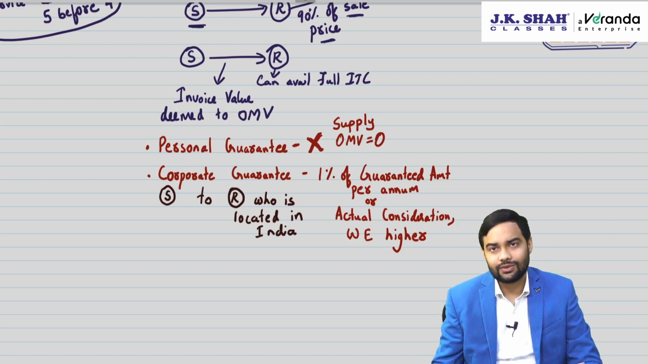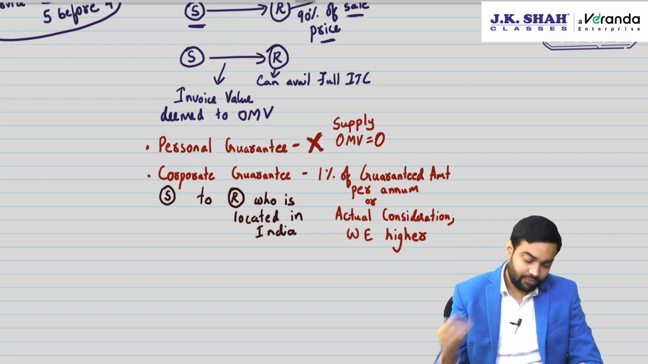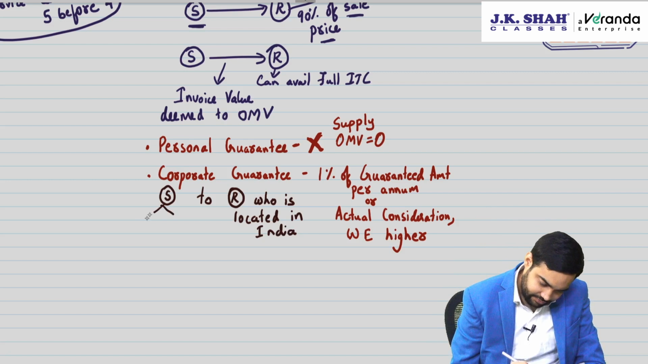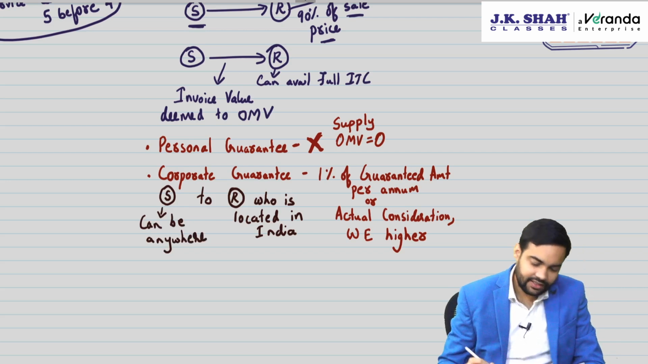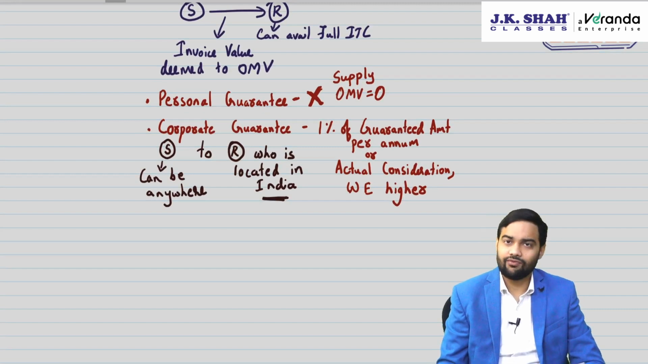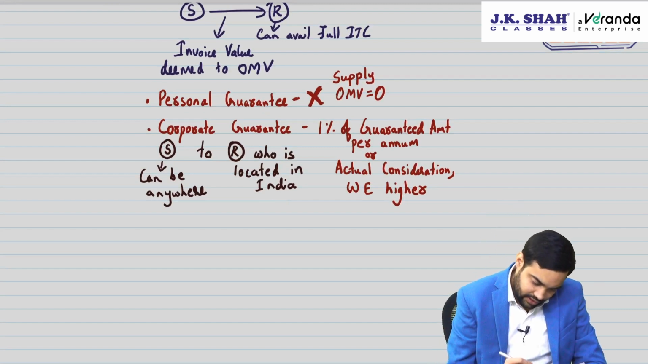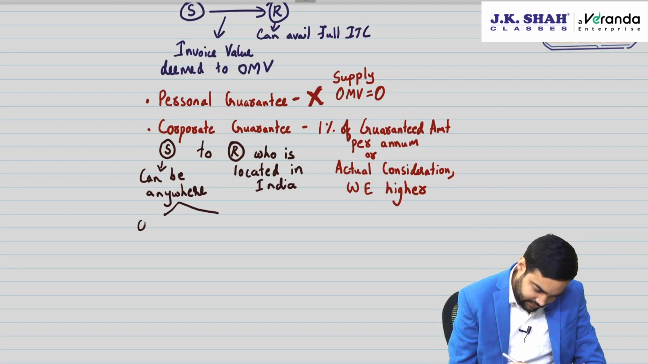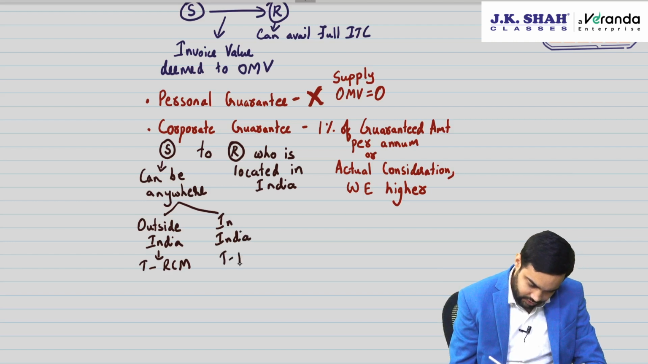Sir, what if recipient is outside India? This provision will not trigger. Supplier can be anywhere. Sir, what if the supplier is outside India? If supplier is outside India, then recipient will have to pay the tax under RCM. If supplier is in India, then it will be a case of forward charge. Now, if supplier is outside India, then taxable under RCM. If supplier is in India, then taxable under forward charge.